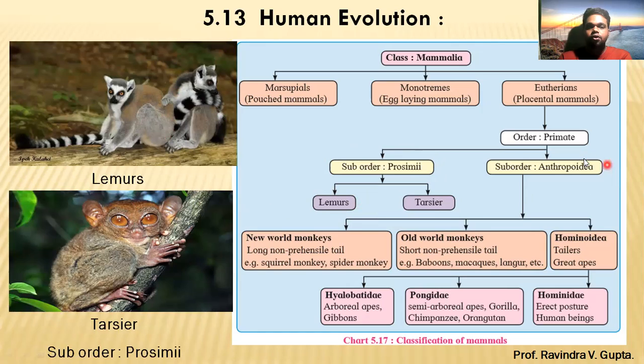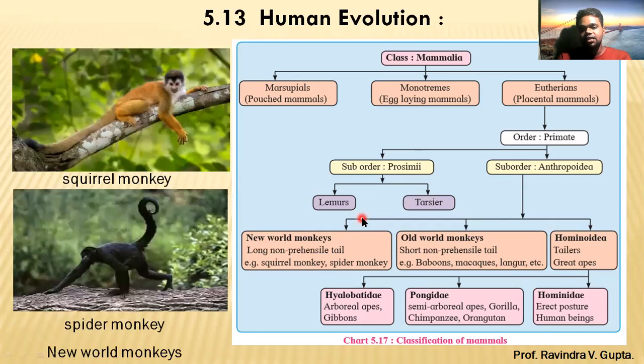After that, the second suborder of primates, suborder Anthropoidea. It is divided into three parts: New World monkey, Old World monkey, and Hominoidea. In the New World monkey, what are the characteristics? A long non-prehensile tail. Examples of New World monkeys are the squirrel monkey and spider monkey.